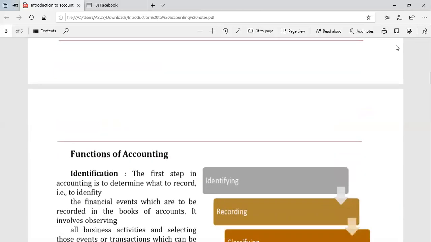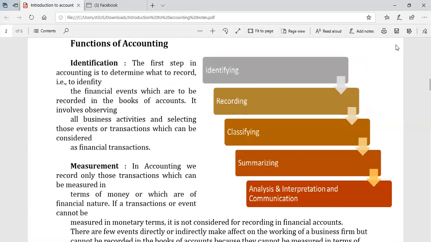Now, after doing this study, accounting is the process of identifying, measuring, recording, and communicating the business events which are at least of a financial character, and interpreting the results thereof. So on this basis, the functions of accounting.